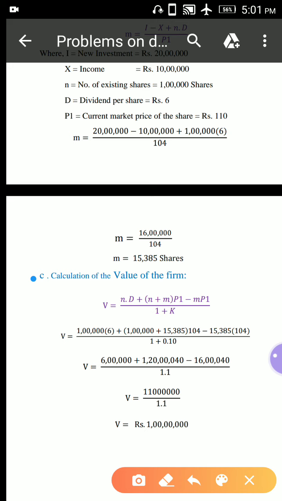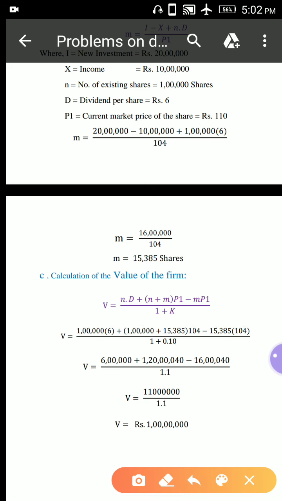V is equal to N into D plus N plus M into P1 minus MP1, divided by 1 plus K. Now N 1 lakh, D 6 rupees, plus N 1 lakh plus M, that 15,385, into P1 here 104, minus MP1, M 15,385 into P1 104, divided by 1 plus 0.10.